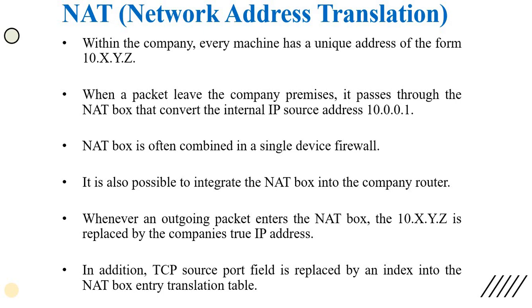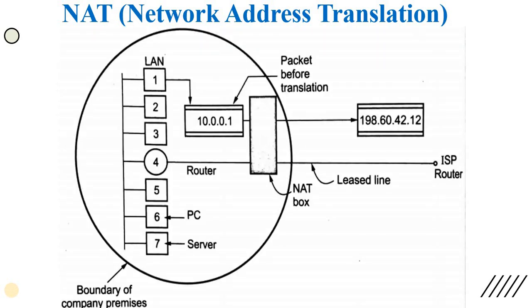In addition, the TCP port field is replaced by an index into the NAT box translation table. Many devices are connected through a LAN. Suppose this is one example, where 7 devices are connected through one LAN.